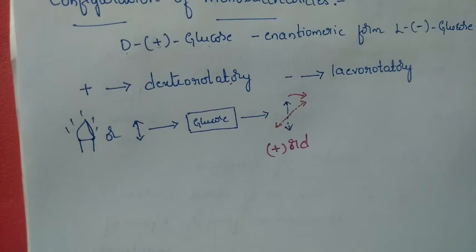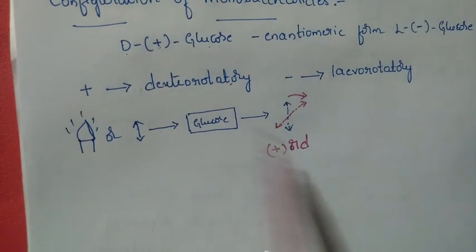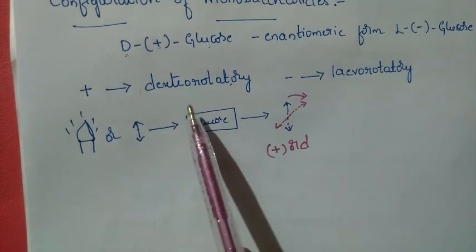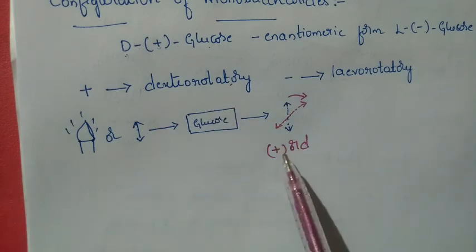Why do we mention plus and why not d? Because a capital D is already there. If you mention dextrorotatory also in the form of d, then you'll get confused. That's why we use the plus sign here.